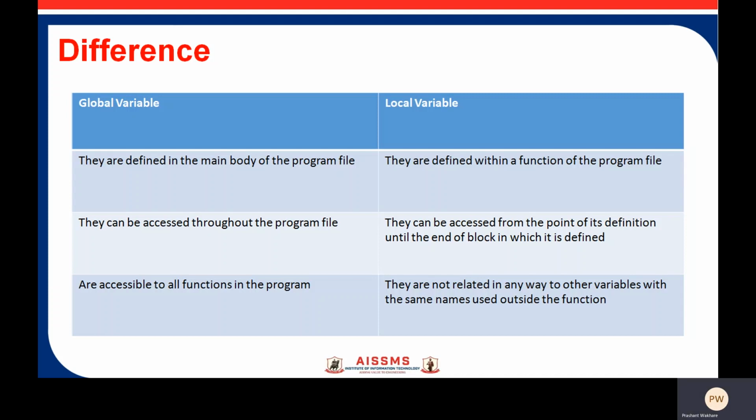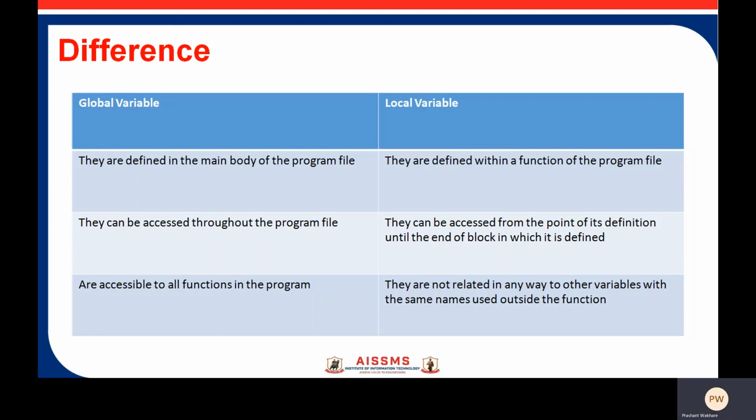So global variables, first point, they are defined in the main body of the program file, and local variables are defined within a function and are local to that function. Second difference is global variables can be accessed throughout the program file, and local variables can be accessed from the point of their definition until the end of the block in which they are defined.